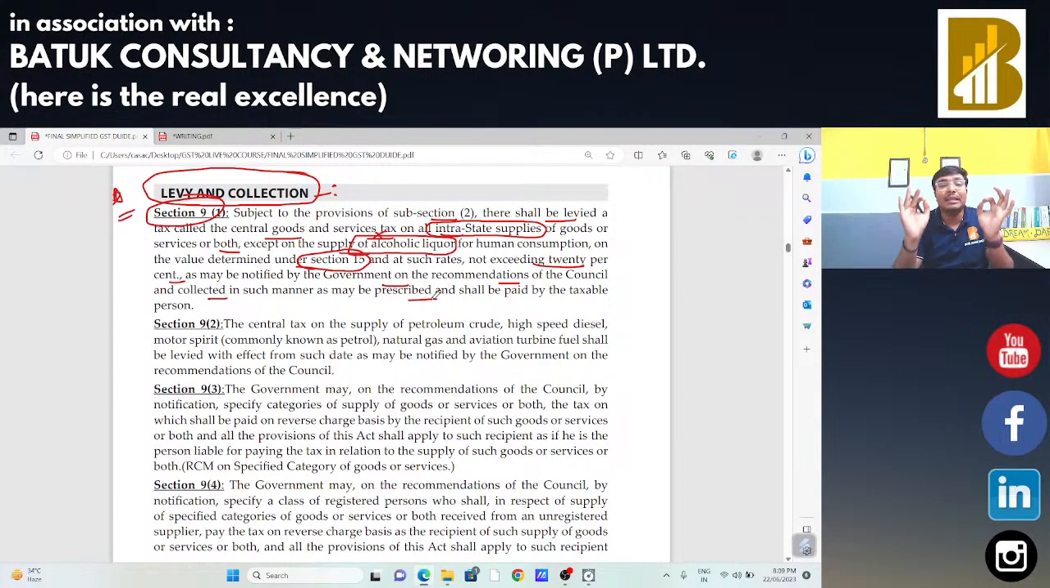That means as per section 9 subsection 1 of the CGST Act, GST will be chargeable on all types of intra-state supply except alcoholic liquor, and the highest rate will be 20%. That is the conclusion of section 9 subsection 1.